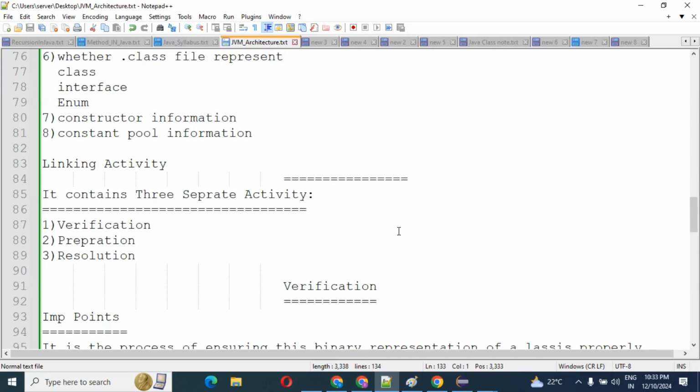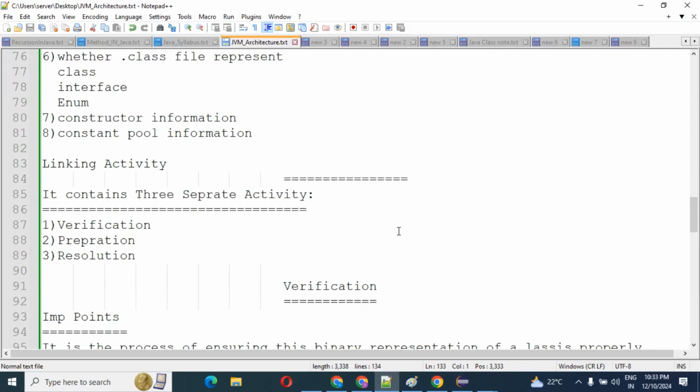This bytecode verifier is responsible. Listen carefully to what I'm going to explain, it's very important. If anybody asks you what you mean by verification in the class loader subsystem, you can answer very confidently.